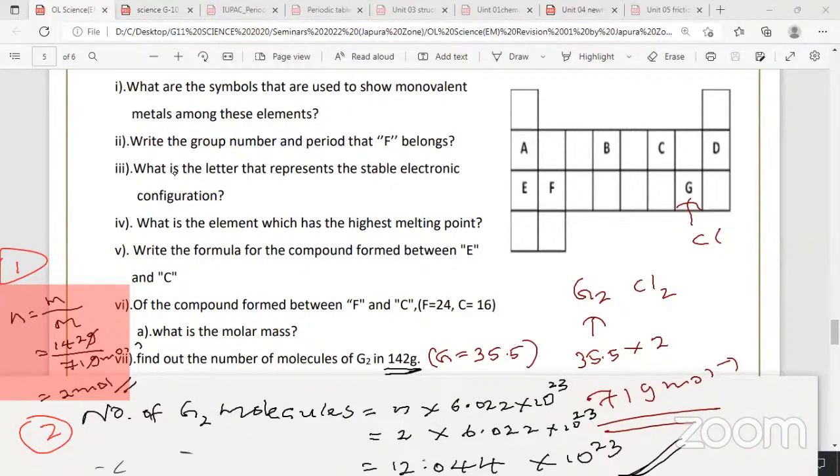So I'll erase the screen. Anyone still copying down? Done? Right. The next one. You can take a screenshot if you want, if you are not done yet, or you can get even the recording. Anyone? Okay, I'll lower the hand first. Anyone still copying down? Okay, so let's move on to the last one.